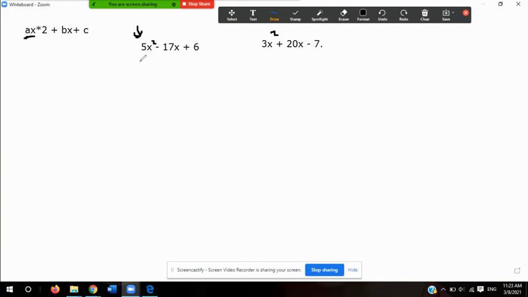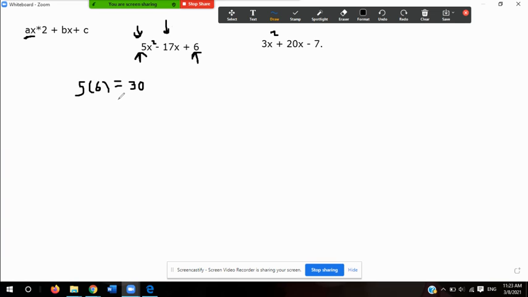The first step is to take the first coefficient, which in this case is the 5, and the last term, which in this case is the 6, and you're going to multiply them. So 5 times 6 is going to equal 30. Now, what does that have to do with the 17? Well, 5 times 6 equals 30. And now what I'm going to do with this 30 is look for factors of 30 that when I add them actually equal negative 17, which is the middle term here.